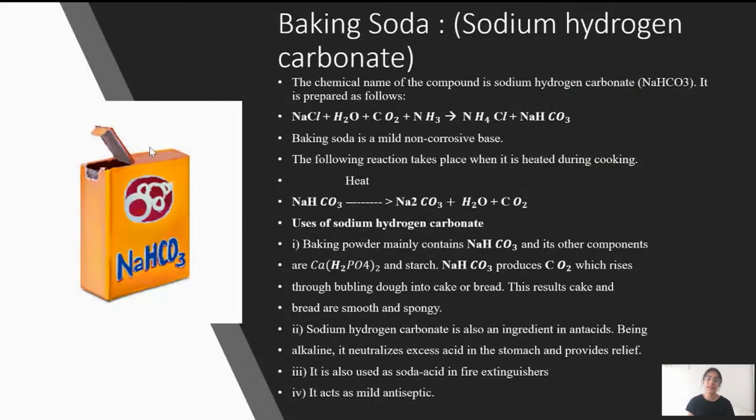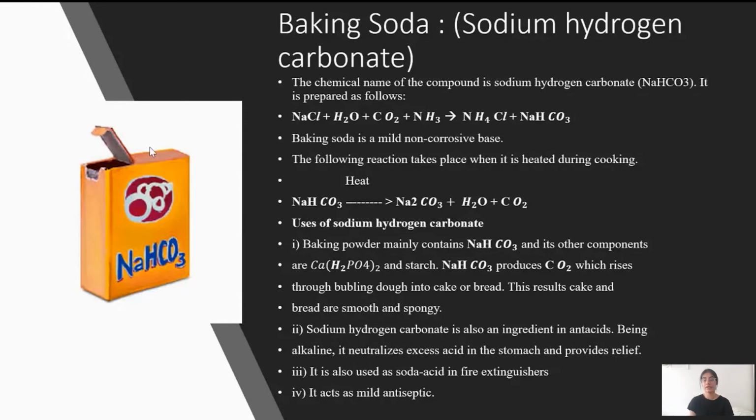Let us go to the next salt that we would be discussing. It is sodium hydrogen carbonate, NaHCO3, baking soda. The chemical name of the compound baking soda is sodium hydrogen carbonate, represented by the formula NaHCO3. When NaCl reacts with water, carbon dioxide and ammonia, you get NH4Cl, which is ammonium chloride, plus you get NaHCO3, which is baking soda. Now, this NaHCO3 is a base and it is a mild non-corrosive base, which means you can